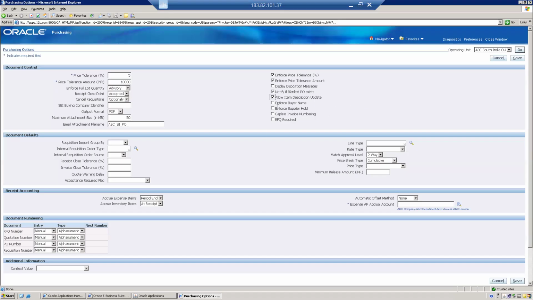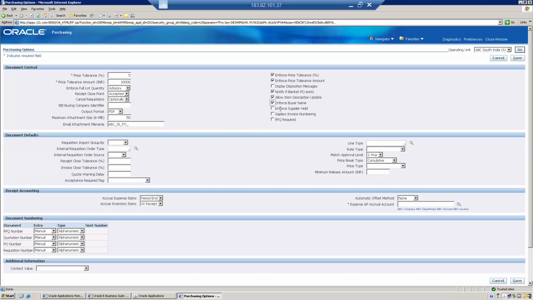Fine. So, enforce buyer name. Once it is created and everything is fine, if you want to change the buyer name, you can enable this. If you enable this, you will be able to change the buyer name. And enforce all this option we will see. We are now just discussing the options and the theory. But once we set up all the configuration, each one of these is a task list for us, and one test script for us.